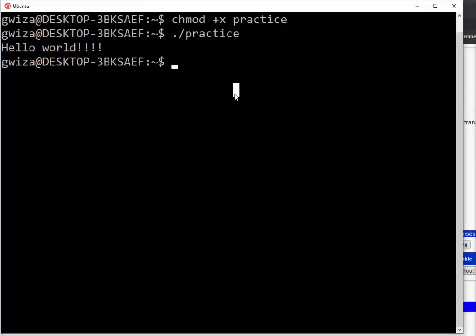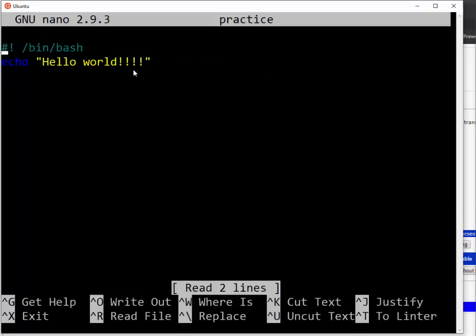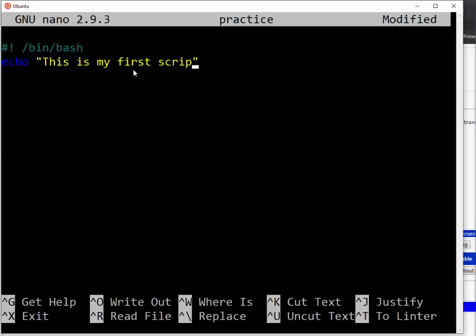So let me go again to my nano practice. Let me say for example this is my first command. This is my first script. Then I want to show my bash version.